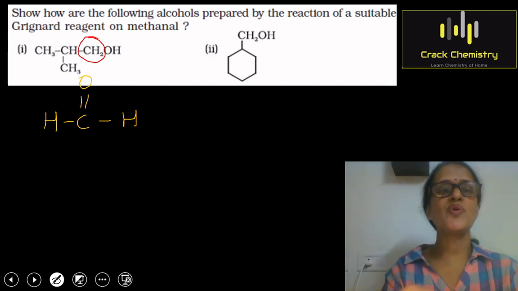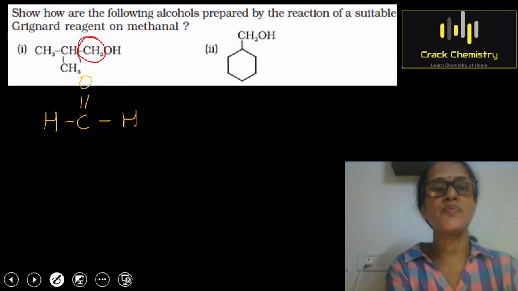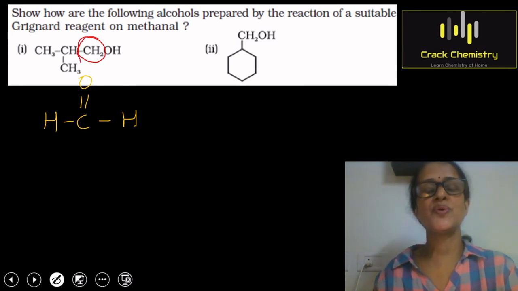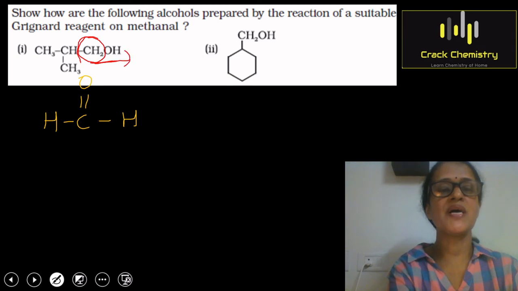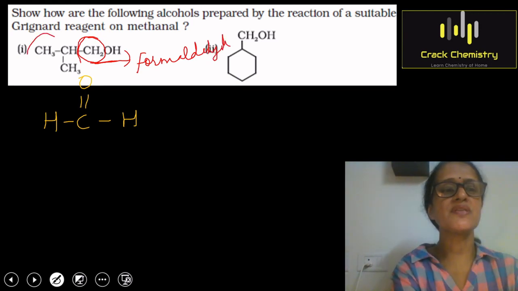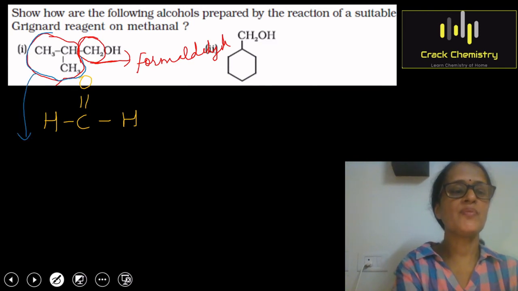So look at the formula of the alcohol which you are going to prepare. The CH2 group which is present adjacent to the OH group comes from formaldehyde. So this portion will come from formaldehyde. Then the remaining portion, this CH3, I can use a different color so that it becomes prominent to you, will come from the Grignard reagent. This is a very simple thing.